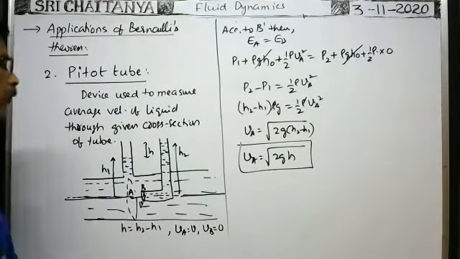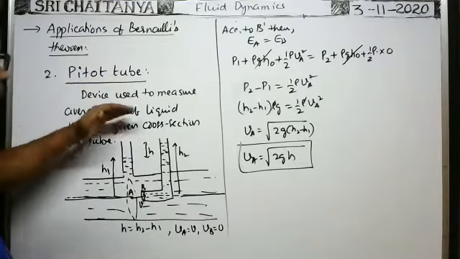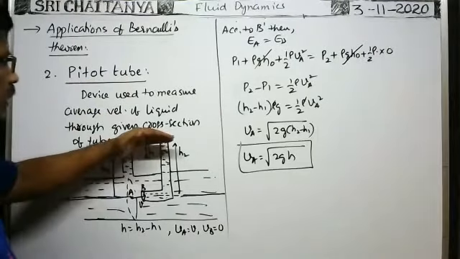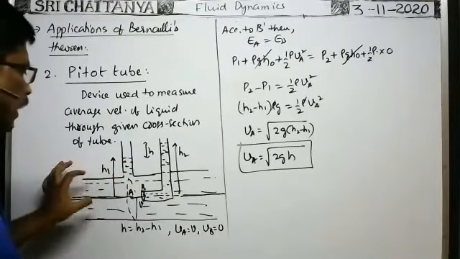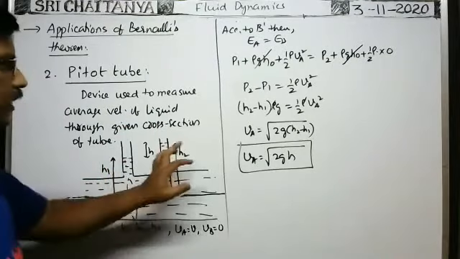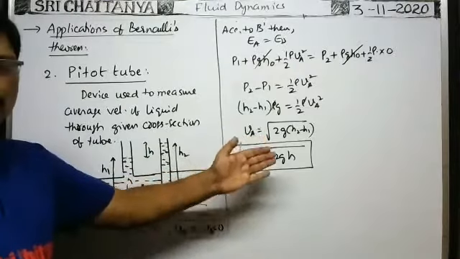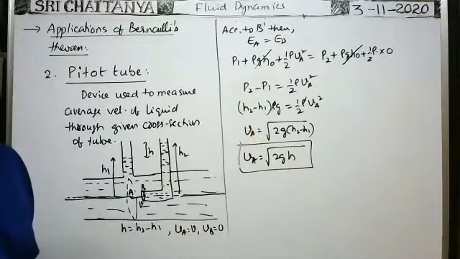So, in case of a pitot tube, if you know the difference in heights of the liquid levels here, then the velocity of the fluid passing through this tube, the average velocity of the liquid passing through any cross section of the tube, is equal to root 2gh.